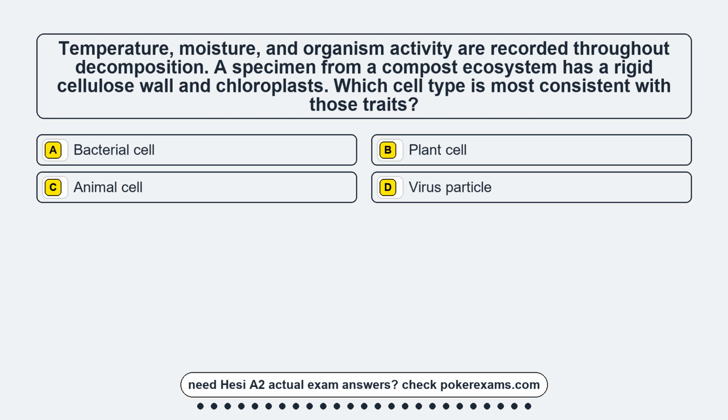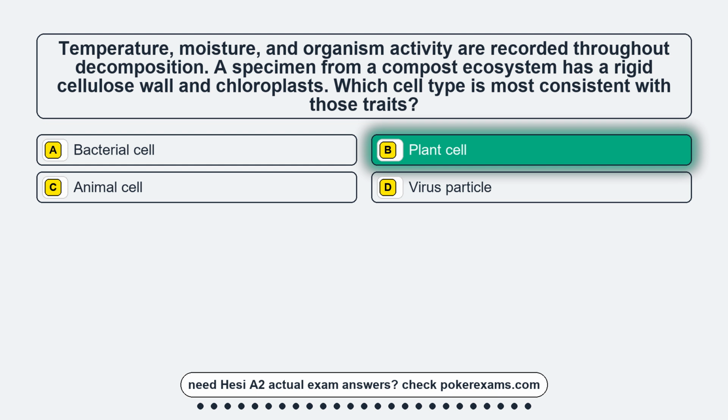Question 10. Temperature, moisture, and organism activity are recorded throughout decomposition. A specimen from a compost ecosystem has a rigid cellulose wall and chloroplasts. Which cell type is most consistent with those traits? Option A, bacterial cell. Option B, plant cell. Option C, animal cell. Option D, virus particle. The correct answer is option B, plant cell.